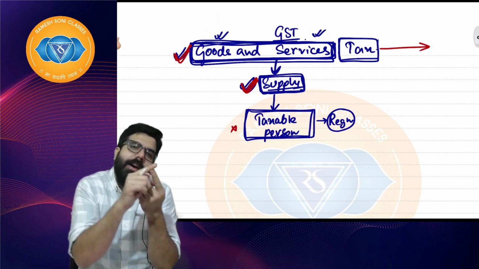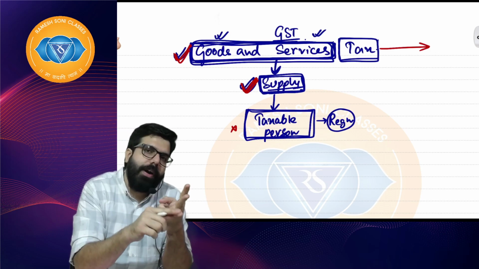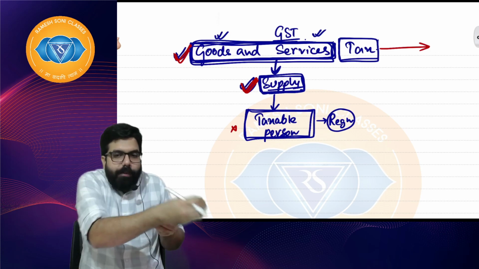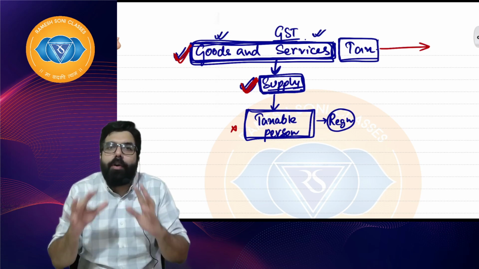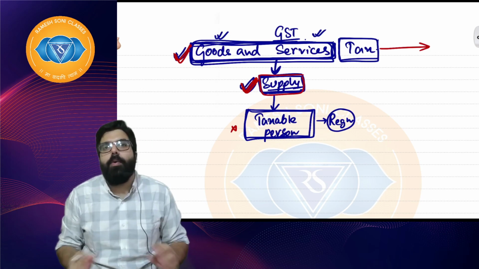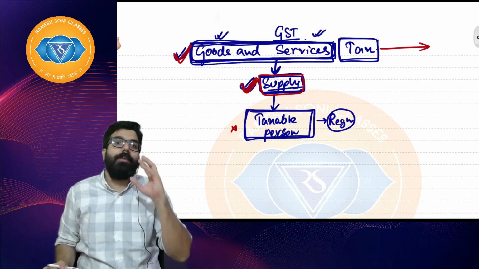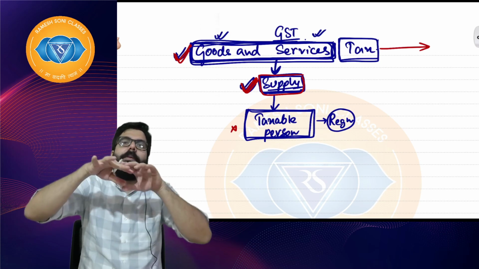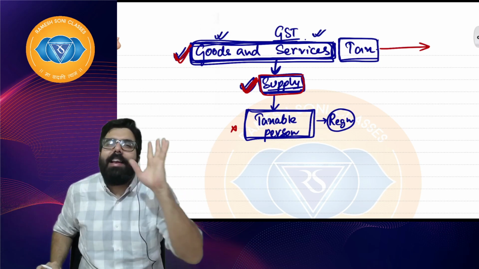Whenever you go ahead and sell something, whenever you transfer something, whenever you barter, you give something, take something, correct? Lease, rental, license, whenever all these things happen, it is included in the definition of supply. So if I give my old car and take a new car, that is also in the definition of supply. So supply has been defined in GST to include everything. As of now, we will understand sale.